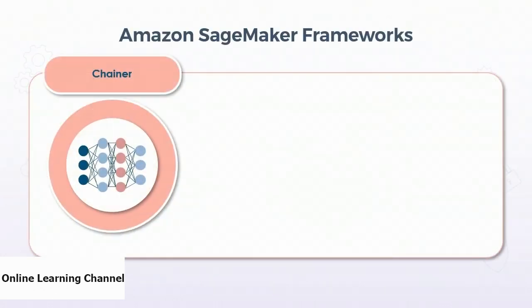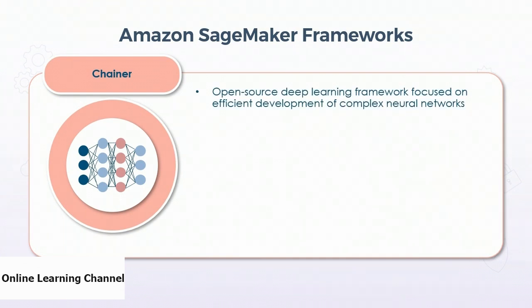The list goes on, and we have Chainer as a supported framework, an open source deep learning framework that primarily focuses on efficient development of complex neural networks. So you must be wondering, TensorFlow and PyTorch do the same. But state-of-the-art performance and new applications are now coming from more complex networks such as recurrent or stochastic neural networks. So you can use existing frameworks with these kinds of complex networks by using some hacks. These hacks can reduce development efficiency and maintainability of the code.